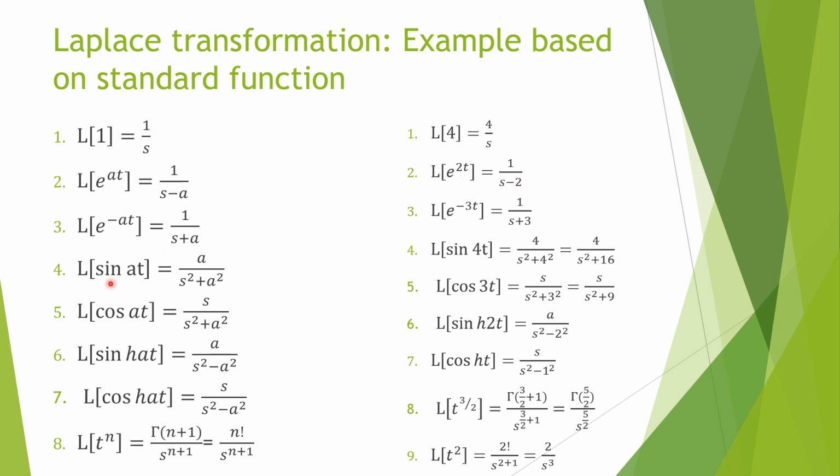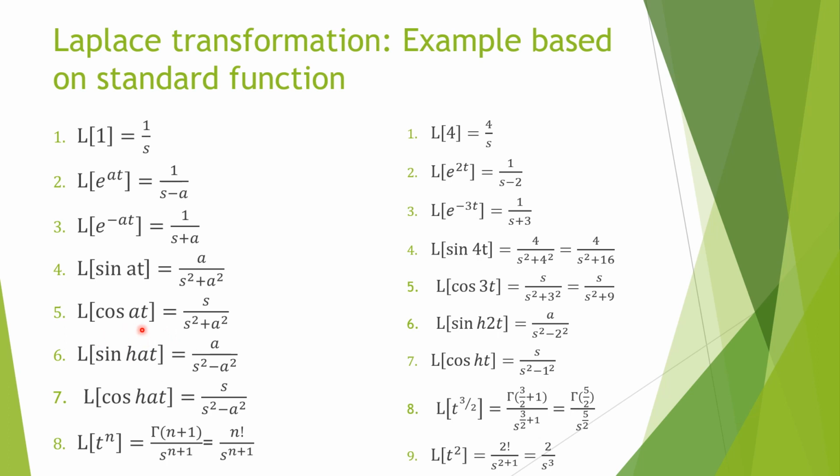Next is Laplace transformation of sine at, a upon s square plus a square. Okay, so let's take an example: Laplace transformation of sine 4t. So it will be 4 upon s square plus 4 square. What is 4 square? 16. So 4 upon s square plus 16. So this is the value of Laplace transformation of sine 4t.